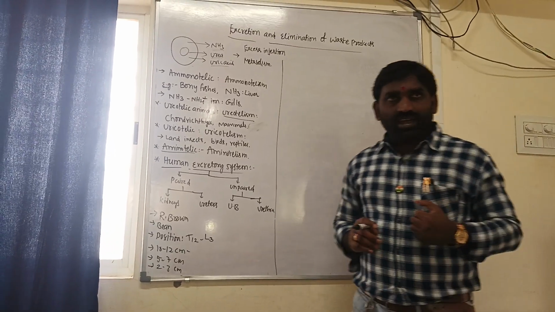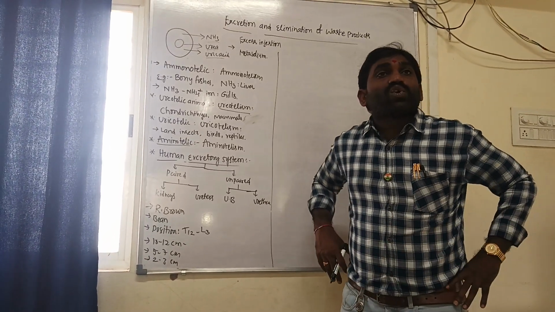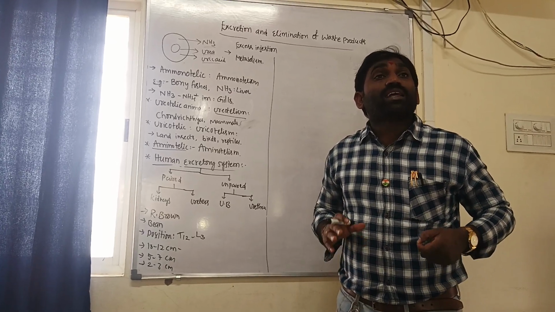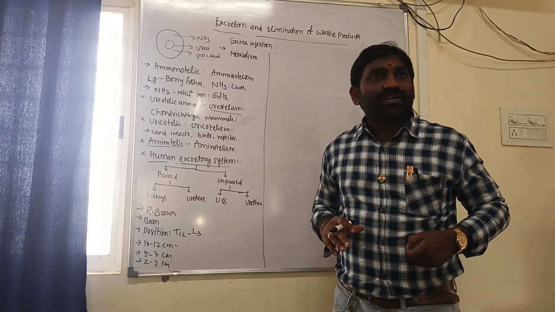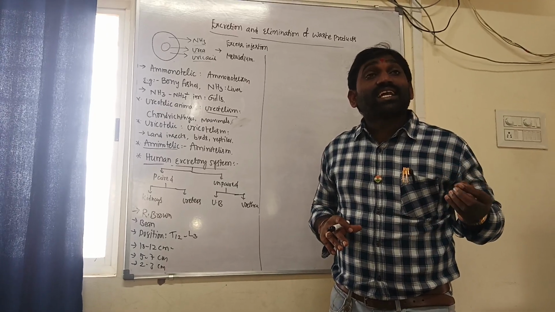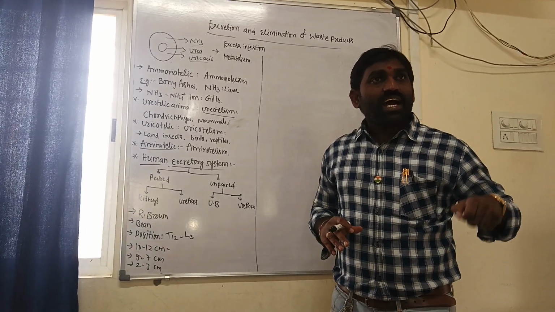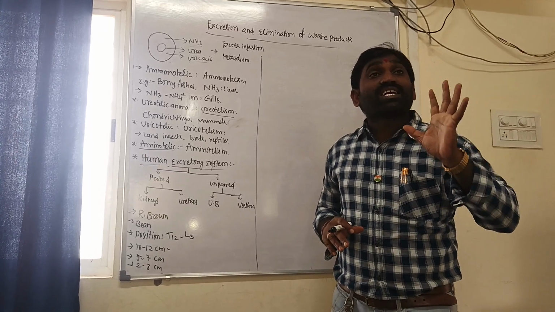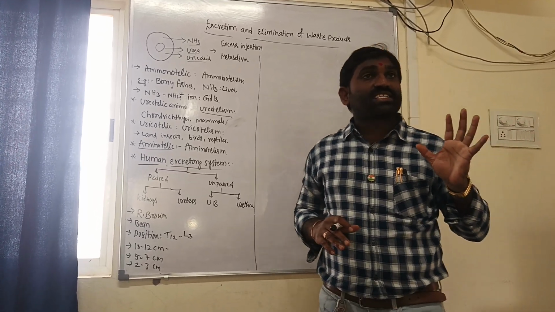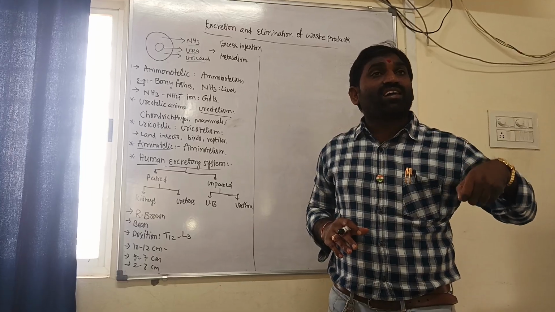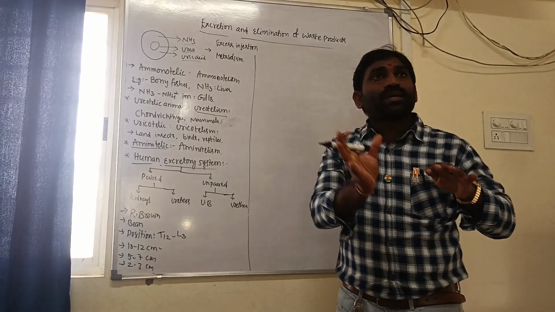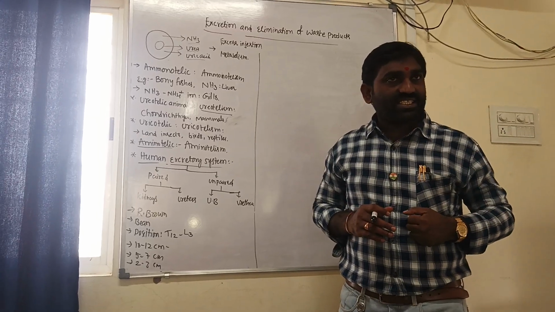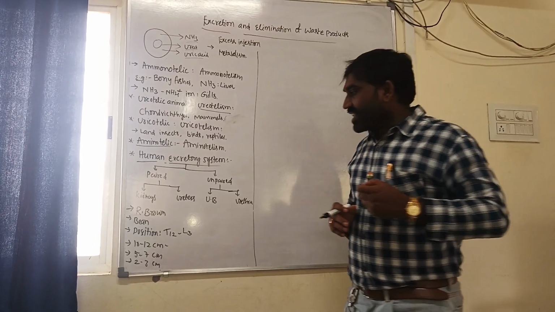Remember, the kidney is very close to the dorsal inner side of the abdominal wall. We consider the kidneys as retroperitoneal organs, because only one side is covered by the peritoneal layer.